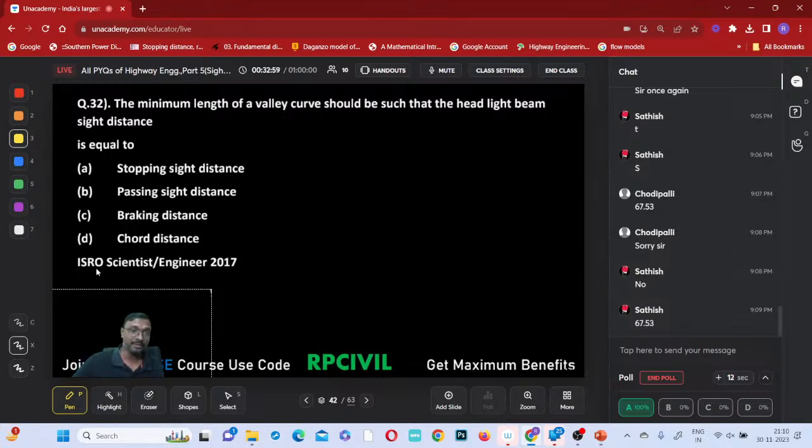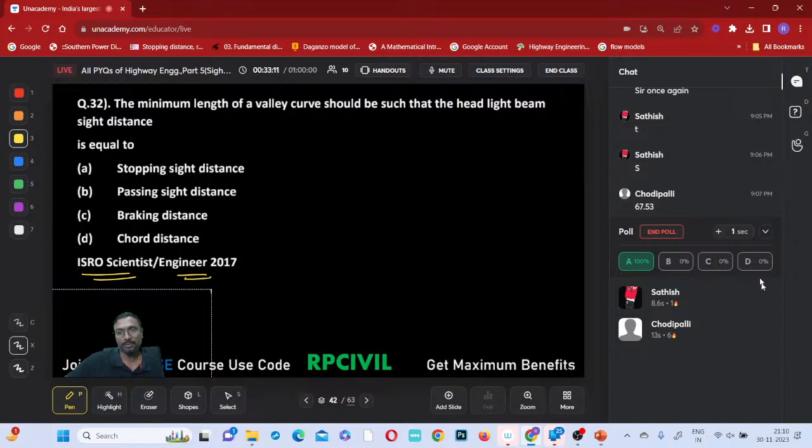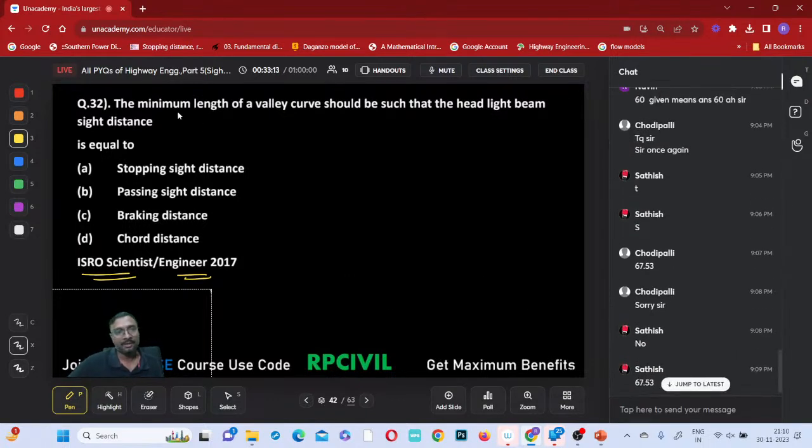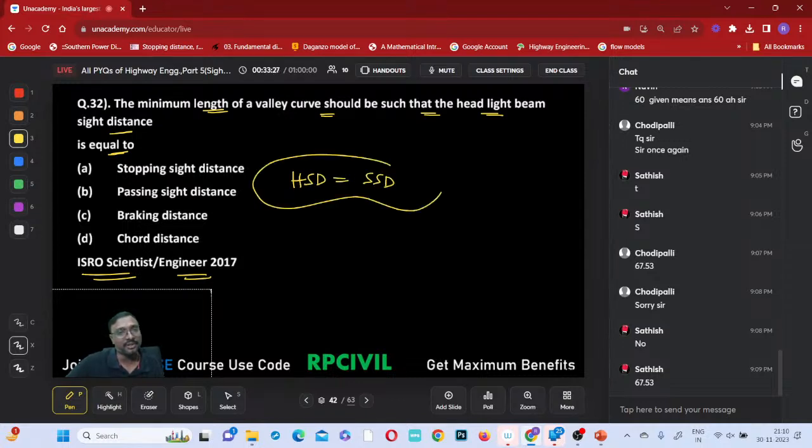Similar kind of question we have seen. This is an ISRO question. Captain Jack Sparrow answered correctly. Satish Chodipalli also answered correctly from special. The minimum length of a valley curve should be such that it has a headlight beam sight distance equal to what? Headlight sight distance must be equal to the stopping sight distance numerically. Both values are the same.